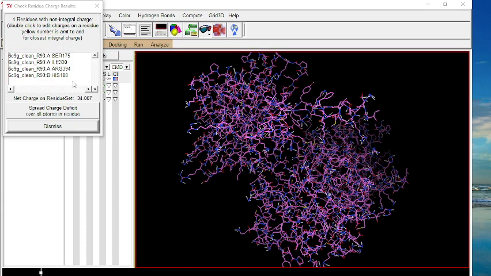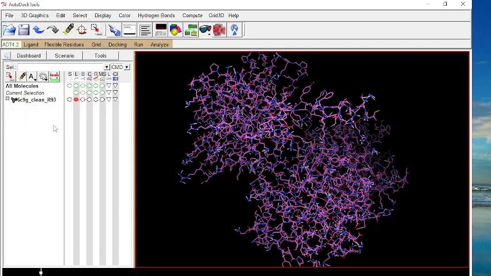To spread charges equally, you should press this button: Spread charge deficit over all atoms in residue. And after this, click on dismiss. Repeat this step to cross-check the charges on the residues.